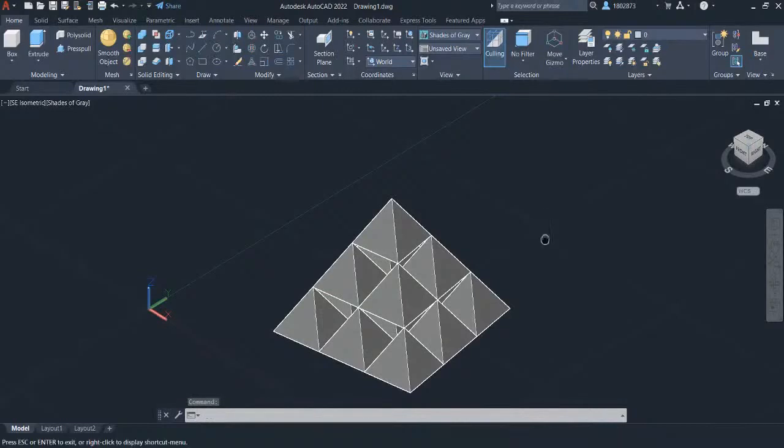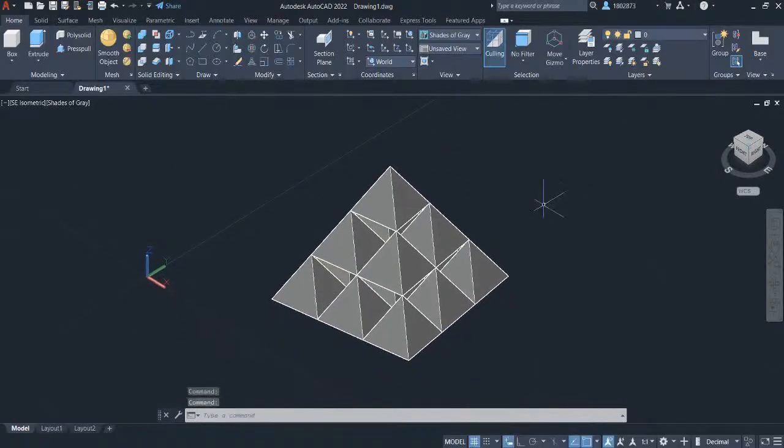So I hope that gives you a quick breakdown of the interface of AutoCAD 2022. Don't worry too much if your interface looks slightly different if you're using an older version of AutoCAD. The layout commands on the panels on the ribbon are really much the same, so no need to worry. The icons may look different, but normally if you go to the appropriate panel, you should be able to find the corresponding command.